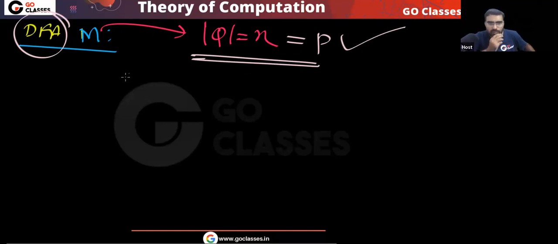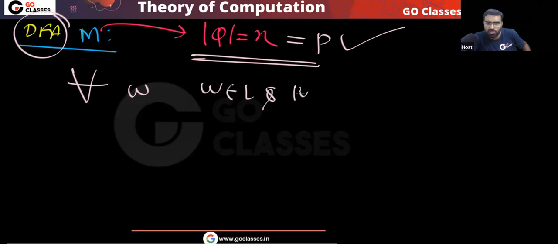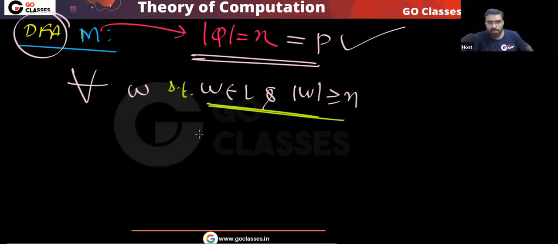Now one more thing. For all W which belong to L and whose length is greater than or equal to N, what will happen? Some state will repeat, right? Yes or no?